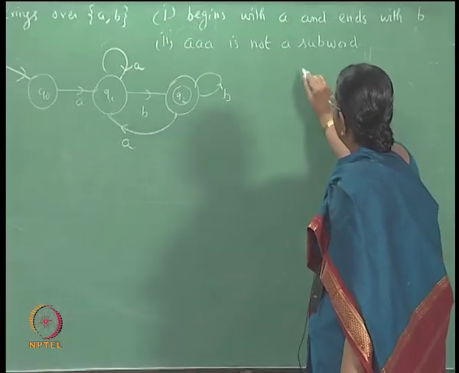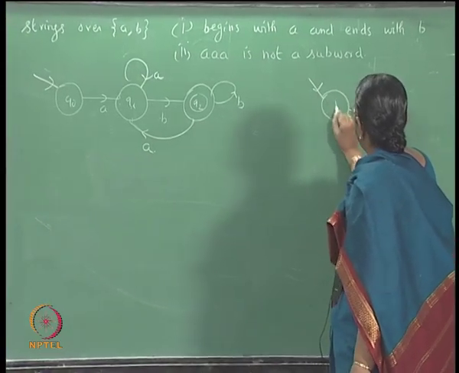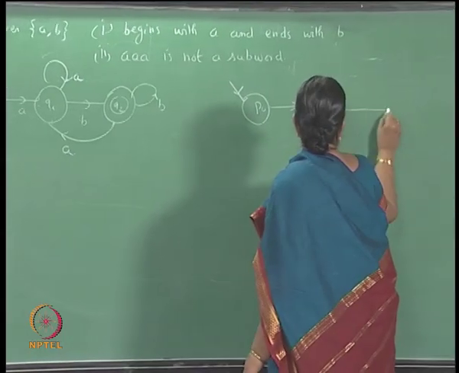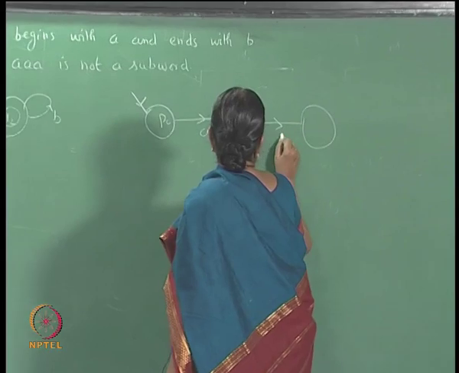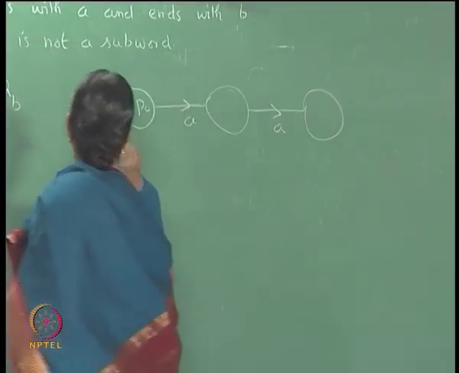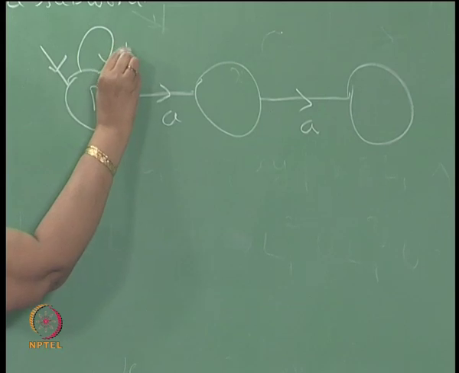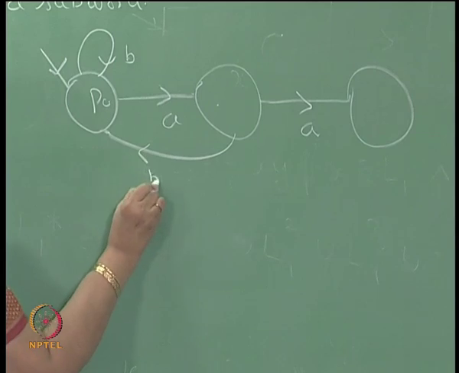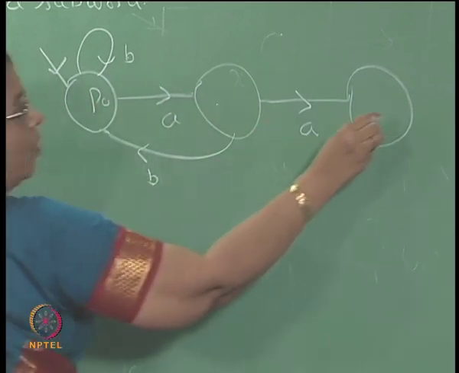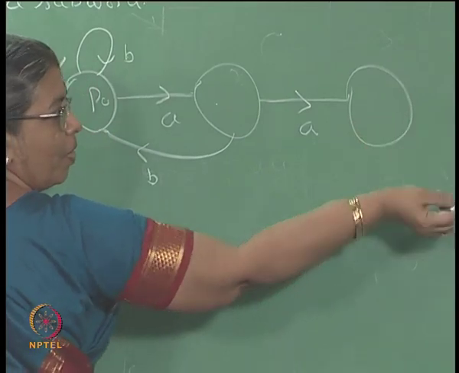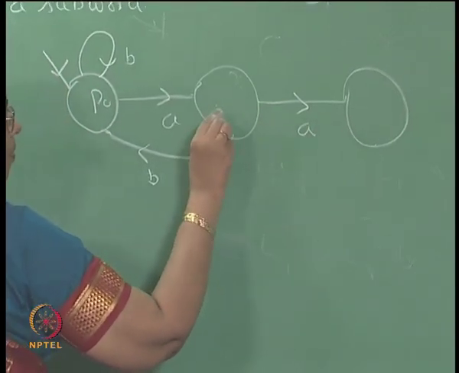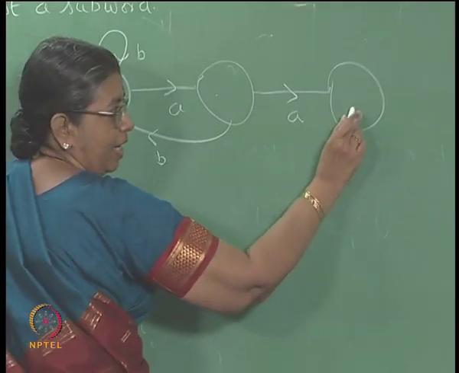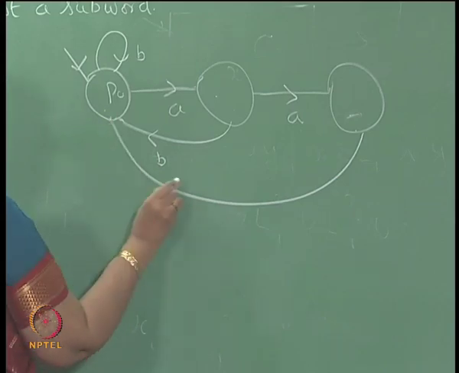What about the second condition? P naught, A. As long as you get a B, you can be here. If you get one A, you go here. Again, if you get a B, you can go here. If you get an A, you have to go to the dead state. But from here, if you get an A, you go here. From here, if you get a B, here. From here, you cannot get an A. If you get a B, you can go here.